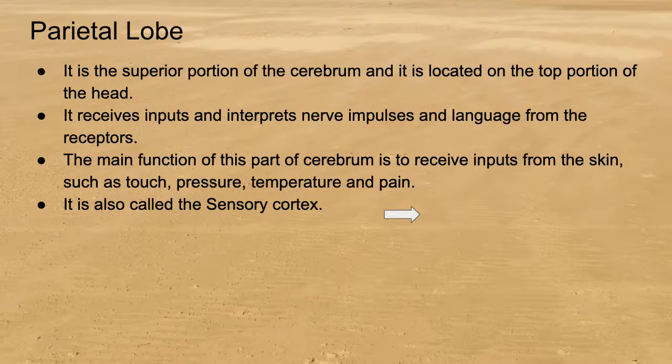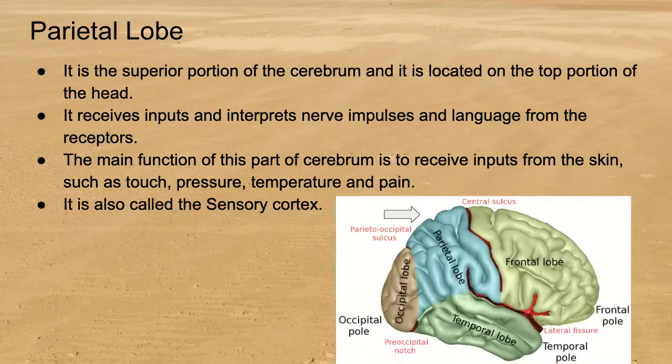Parietal lobe is the superior portion of the cerebrum and is located on the top portion of the head. It receives inputs and interprets nerve impulses and language from the receptors. The main function of this part of the cerebrum is to receive inputs from the skin, such as touch, pressure, temperature, and pain. It is also called the sensory cortex. From the diagram, that's where it's located.